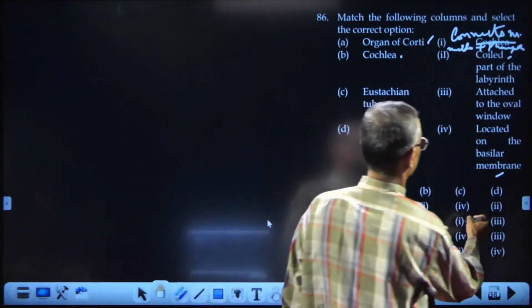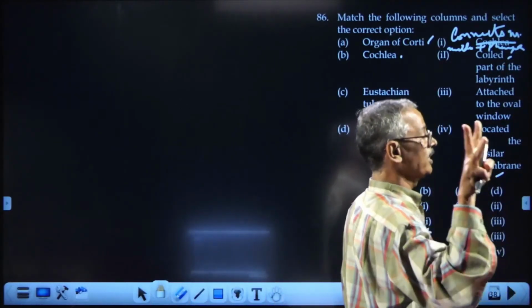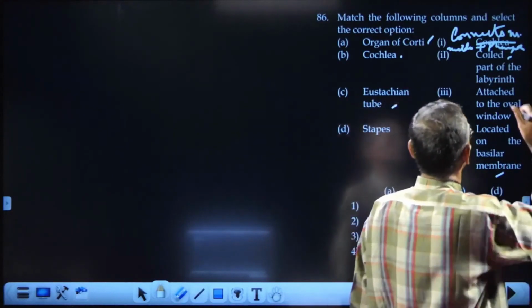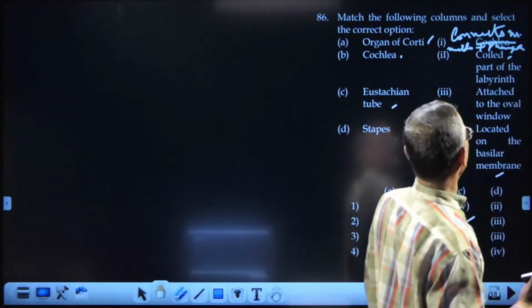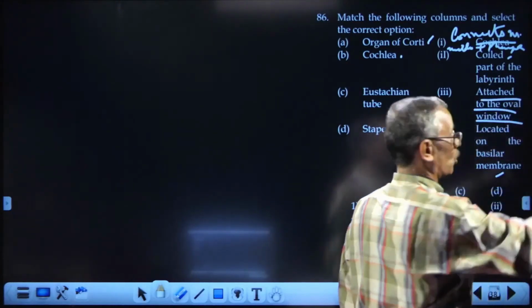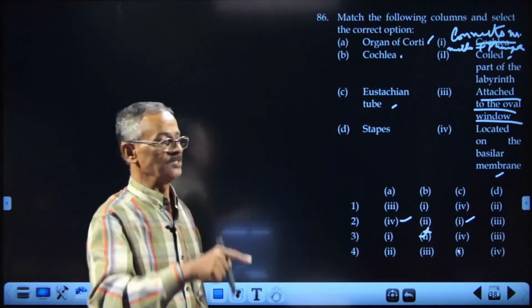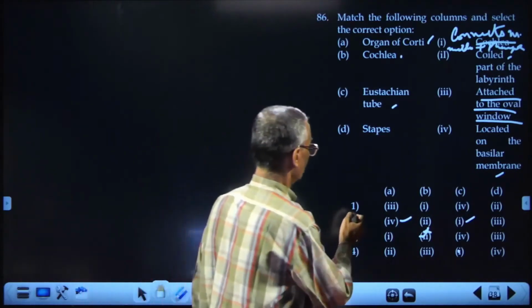Okay, 1. And malleus, incus and stapes, these are the 3 ear ossicles. They are all attached to the middle ear, and the stapes is attached to the oval window, fenestra ovalis. So the option goes to this one.